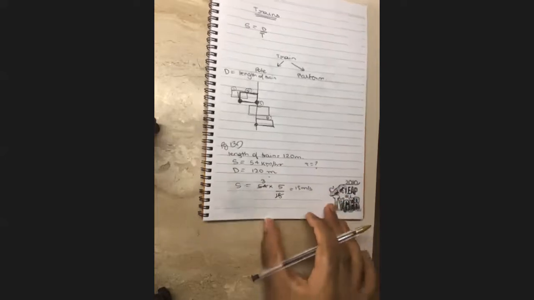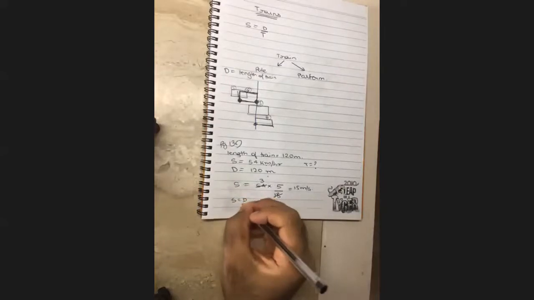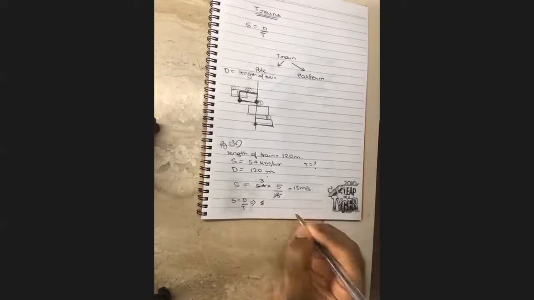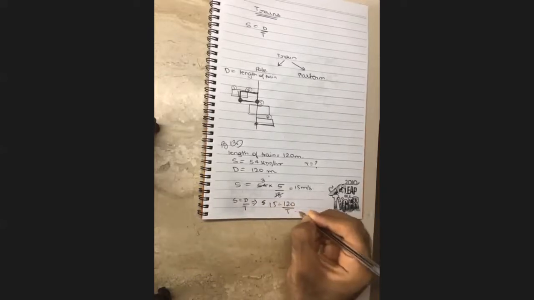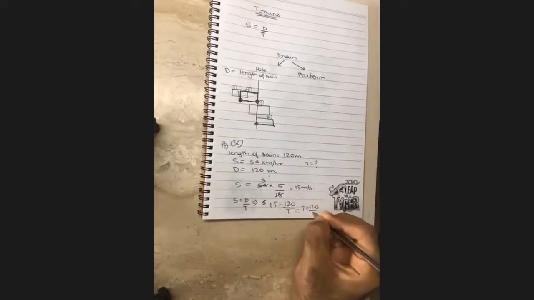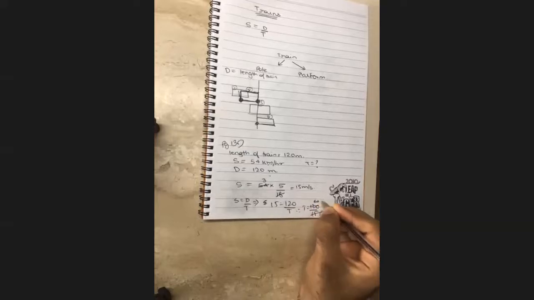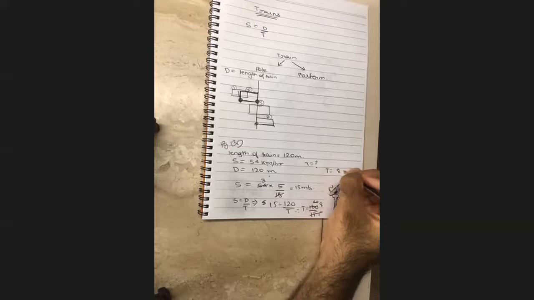Now what will you do? As explained, speed is equal to distance upon time. That's the basic formula which you need to use, right? So you have speed, which is 15, equal to 120 upon t. Therefore, t is equal to 120 upon 15. The time taken is 8 seconds.